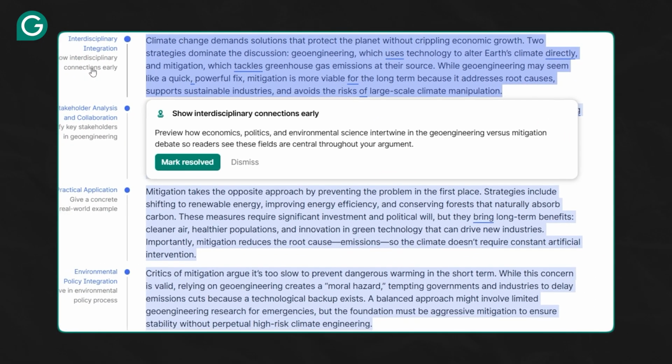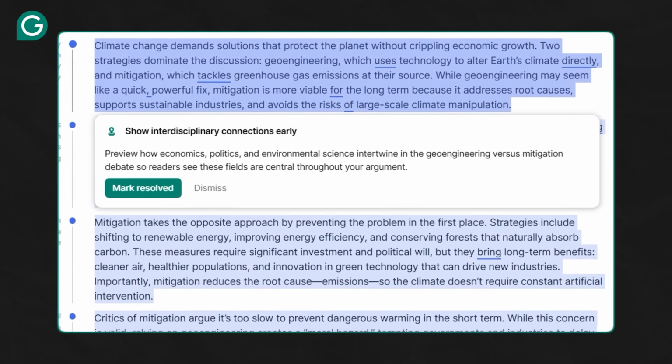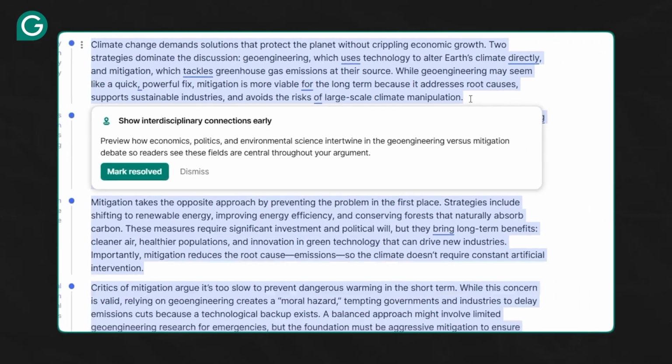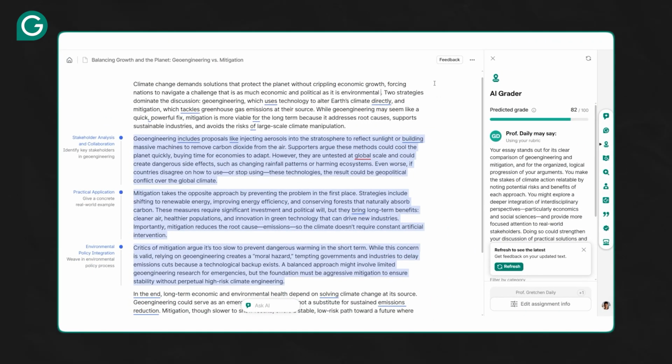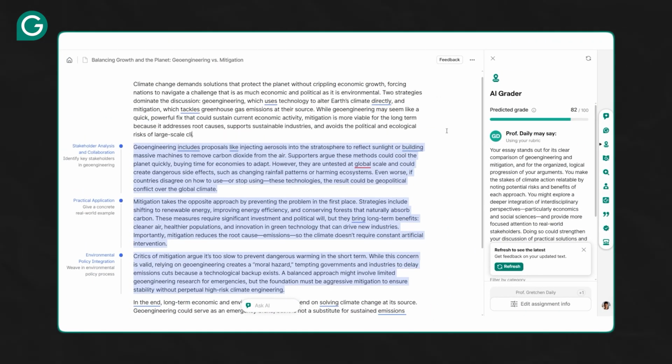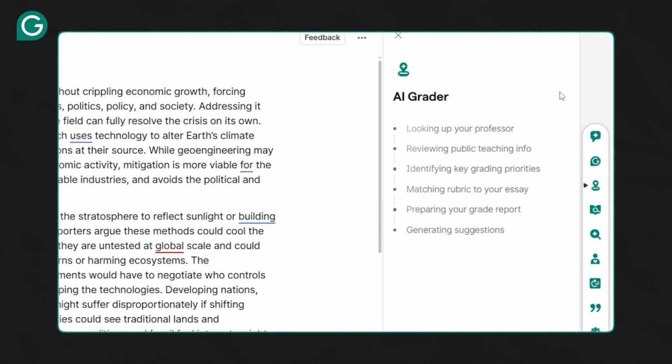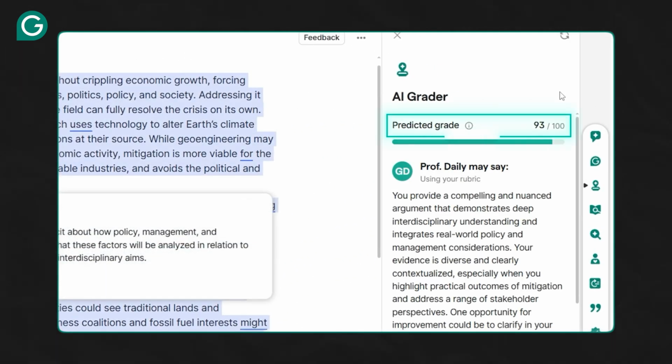For example, in the first paragraph, we could show interdisciplinary connections early and preview how economics, politics, and environmental science intertwine in this discussion. So let's go ahead and make these changes and revise the rest of the paragraphs as well, and refresh to get our predicted grade. Again, it's analyzing the essay based on our professor's criteria, and would you look at that? A 93. Now that's more like it.